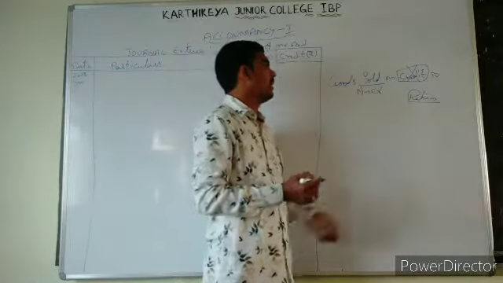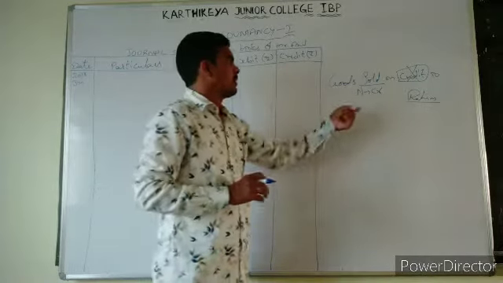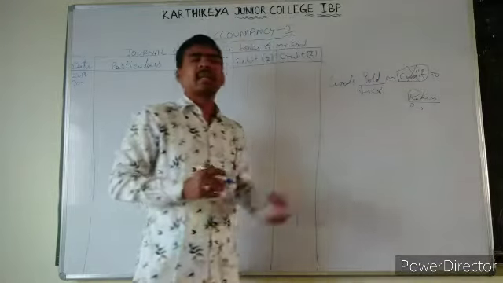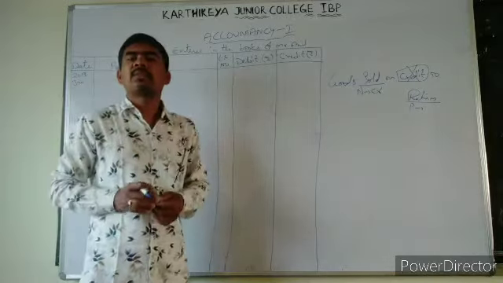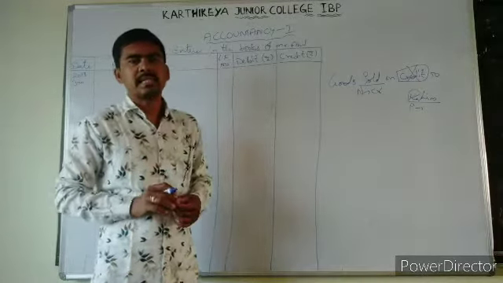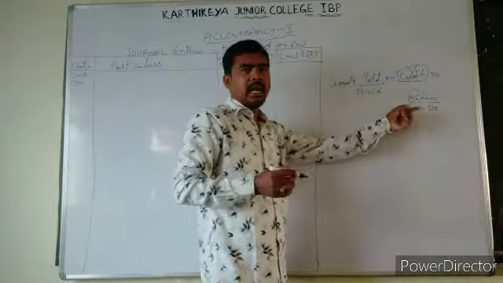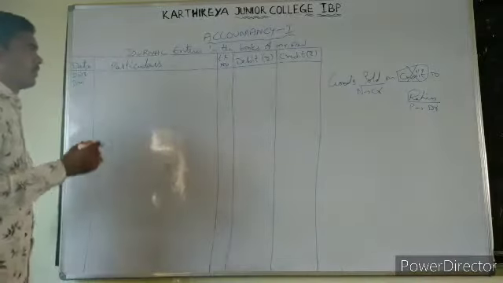Next, coming to Rahim. Rahim is a natural person, right? So this is a personal account. And when we are selling to Rahim, what will Rahim do? He will receive the product, means he is the receiver. Receiver will be personal account, debit line. Now let us write the transaction.